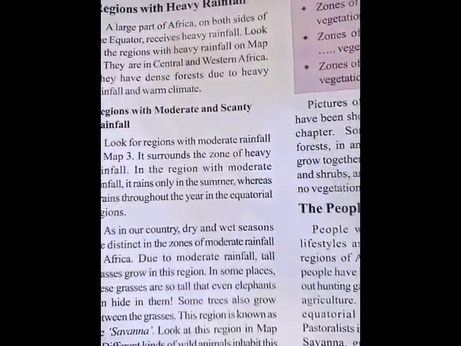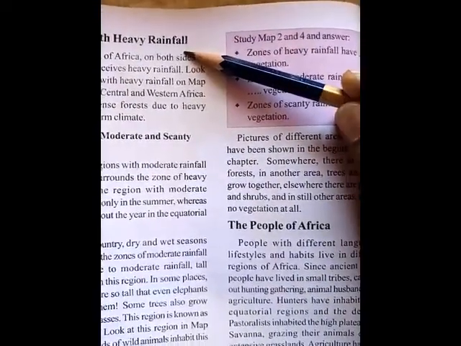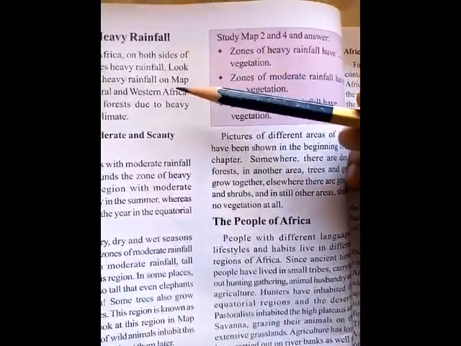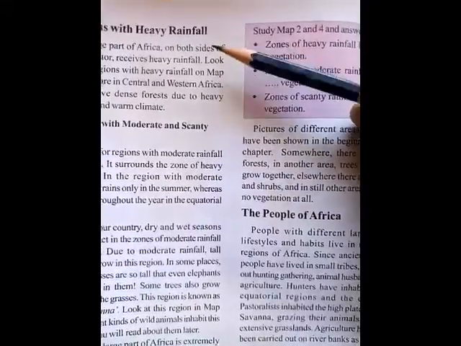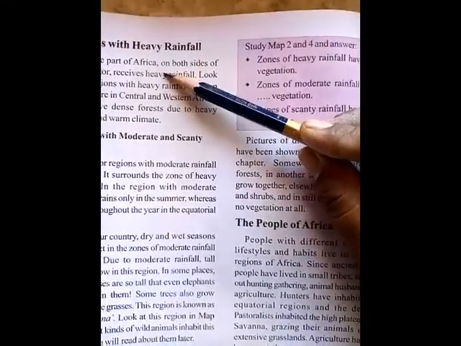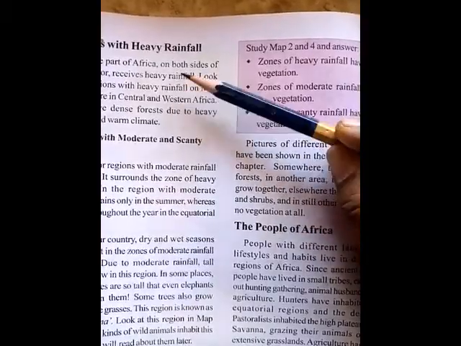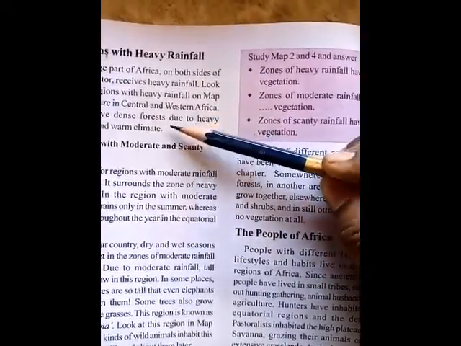Here our next topic is regions with heavy rainfall. Regions with heavy rainfall means in which regions in Africa there is heavy rainfall. A large part of Africa on both sides of the equator receives heavy rainfall. Look at the regions with heavy rainfall on the map.